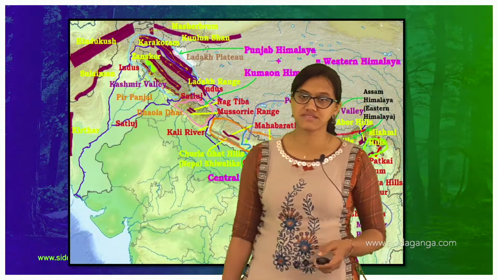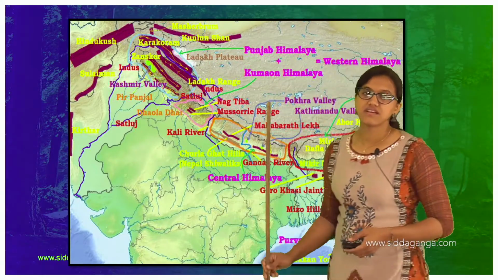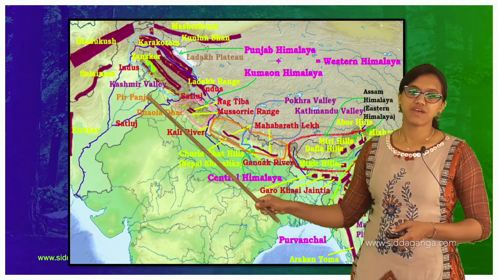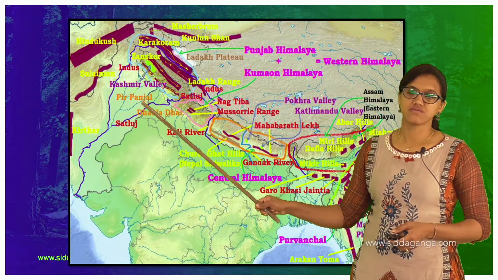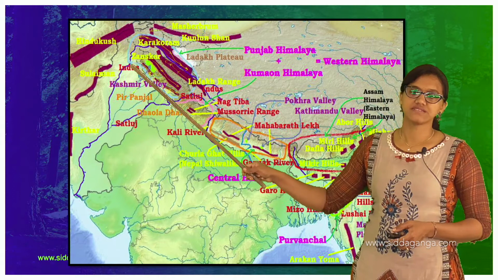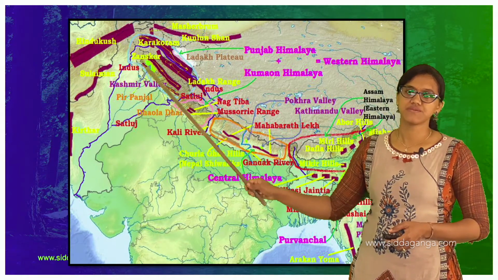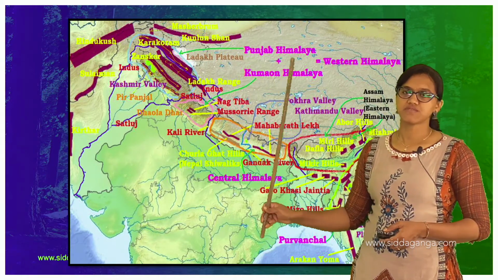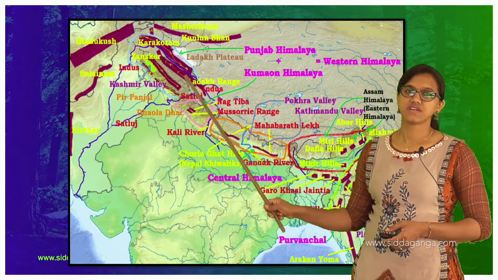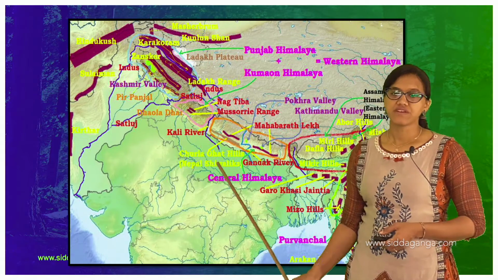So the next, see here you can find Dauladhar, as I said. See here it is, okay. You can find the Pir Panjal range, and if you go to the opposite side, you can find the Indus River. Now you will be learning about this Punjab Himalaya plus Kumaon Himalaya very soon. Then again you need this again, okay.